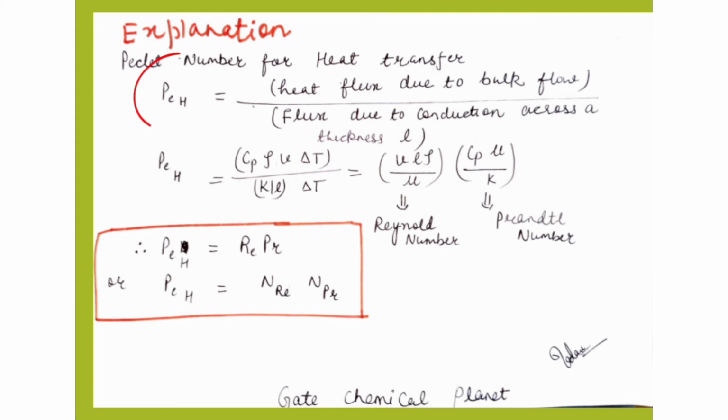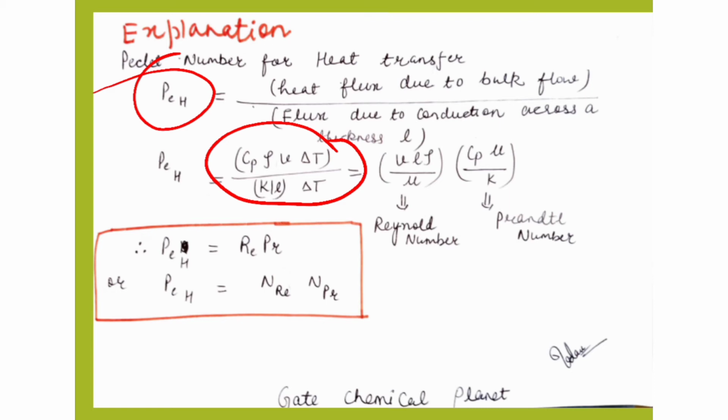The Peclet number for heat is represented by Pe H, which is equal to the heat flux due to bulk flow divided by the flux due to conduction across a thickness L. So we can write Pe H equals Cp rho V delta T, where V is velocity, rho is density, Cp is specific heat, and delta T is the temperature gradient, divided by k by L into delta T.